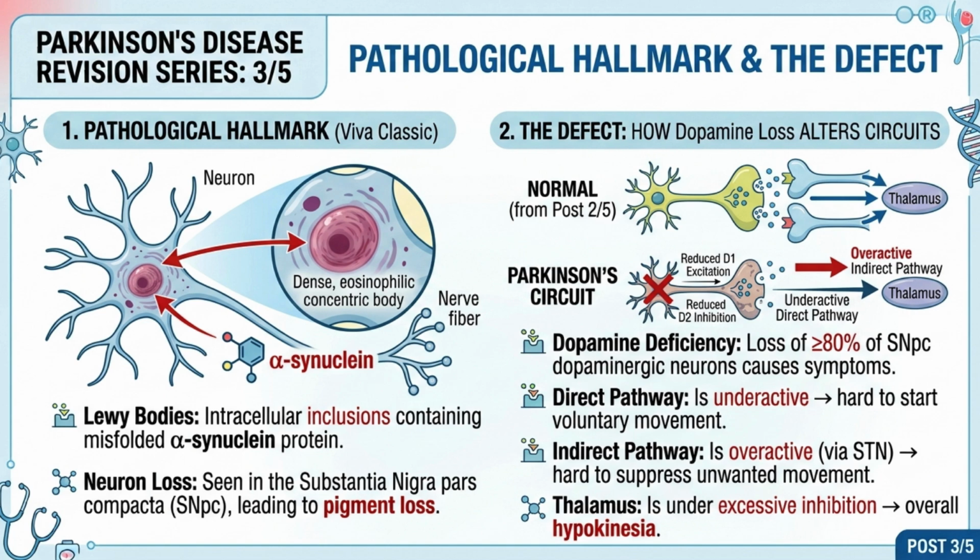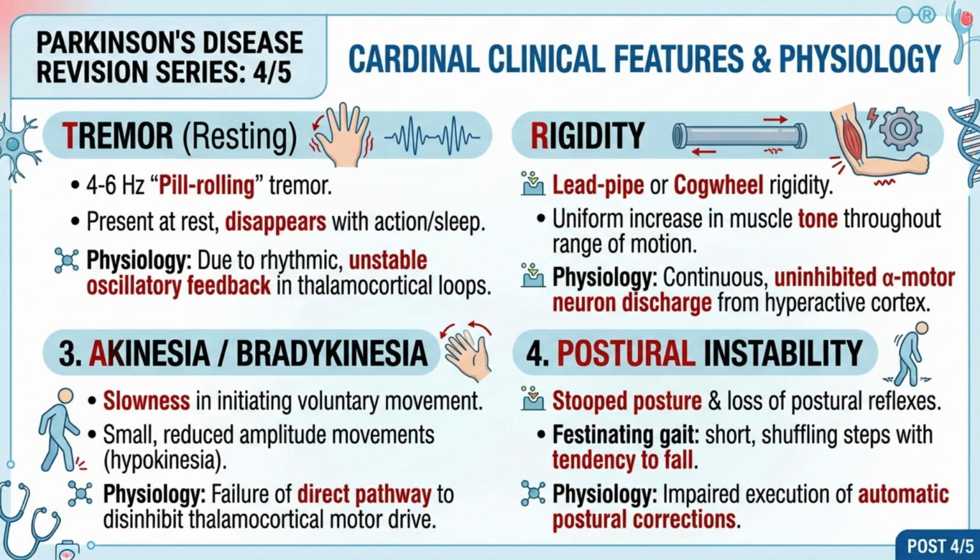Pathophysiology and hallmarks. The core defect in Parkinson's disease is the degeneration of greater than 80% of dopaminergic neurons in the substantia nigra pars compacta. Pathologically, surviving neurons display intracellular inclusions termed Lewy bodies, composed primarily of misfolded alpha-synuclein protein. Mechanistically, dopamine loss causes underactivity of the direct pathway and hyperactivity of the indirect pathway, leading to excessive tonic thalamic inhibition and net hypokinesia.